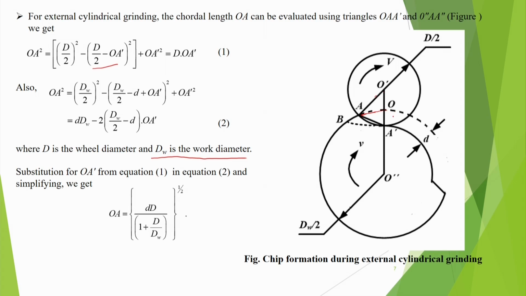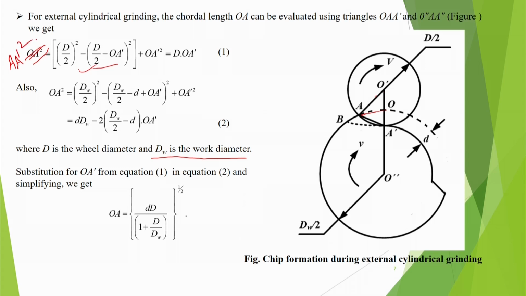Then if you do OA prime square, that means this and this square, you get AA prime square.